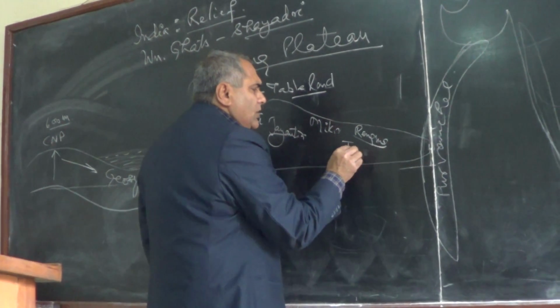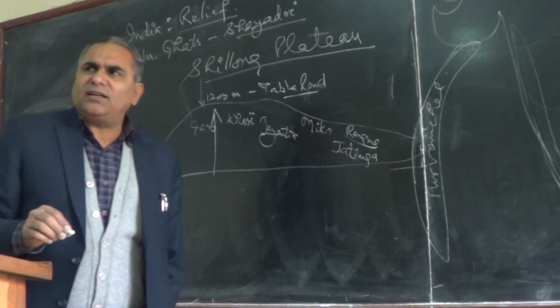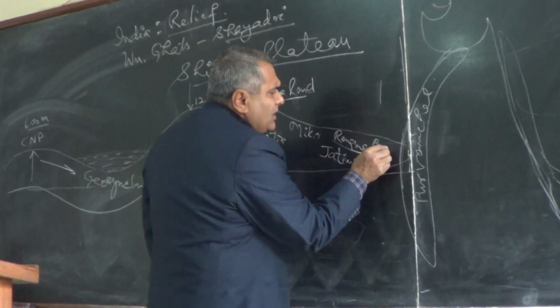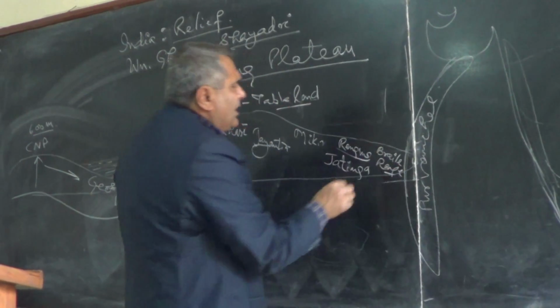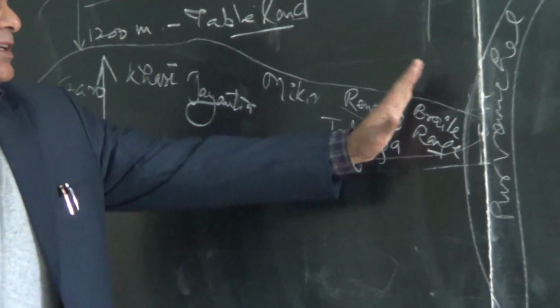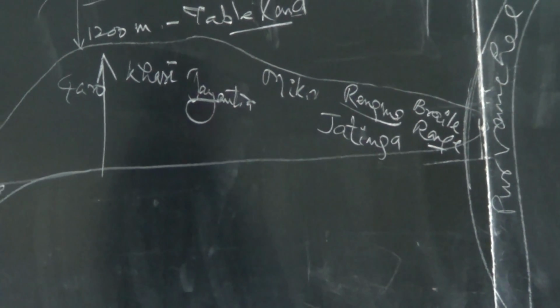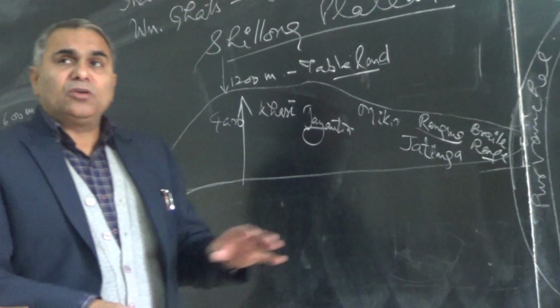There is one small hilly region, the Jatinga hills, the Haflong region, and the last is known as the Barail range. So Garo, Khasi, Jaintia, Mikir, Rengma, Jatinga, and up to Barail around Silchar in Assam and beyond Haflong.